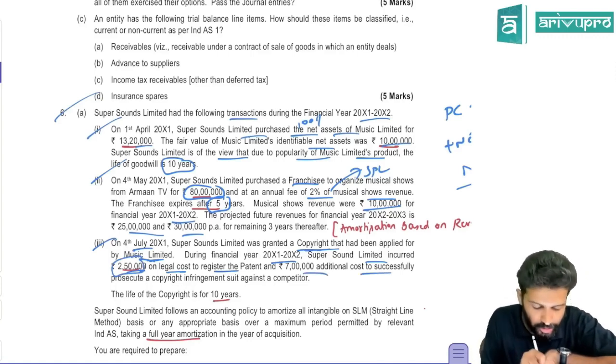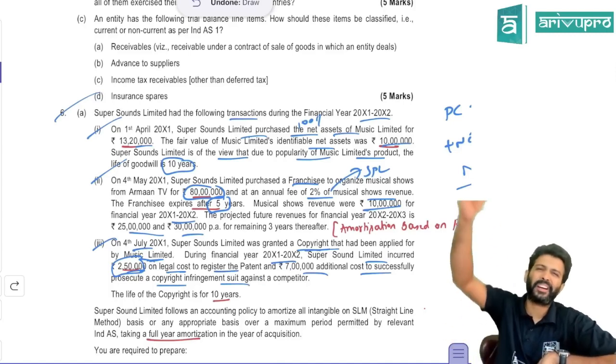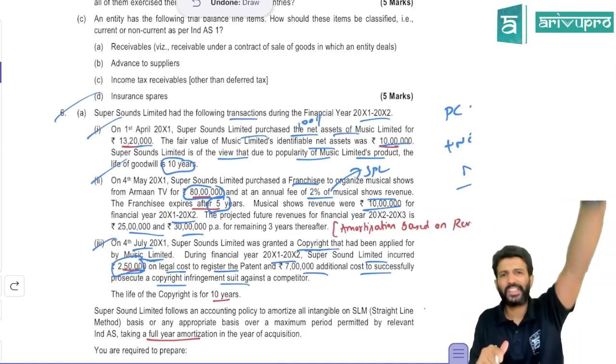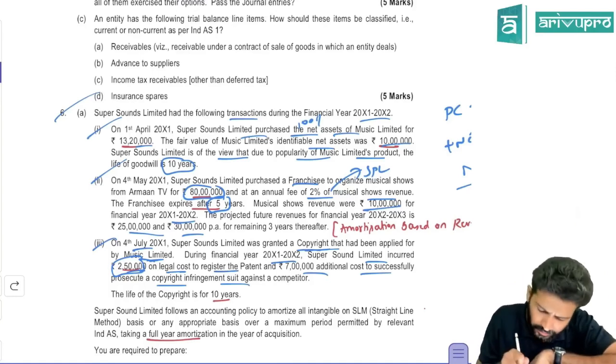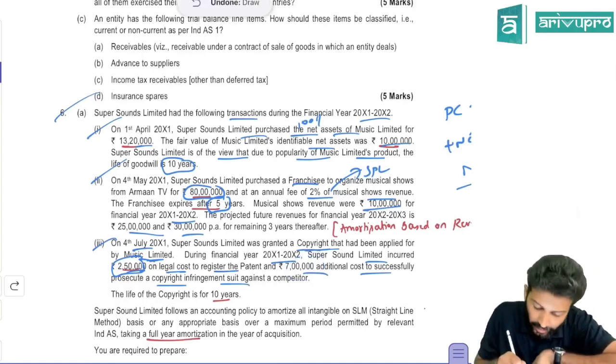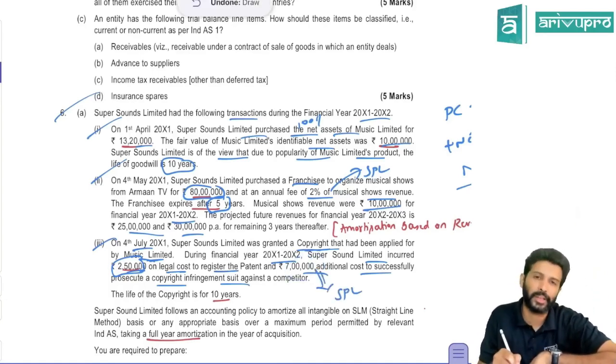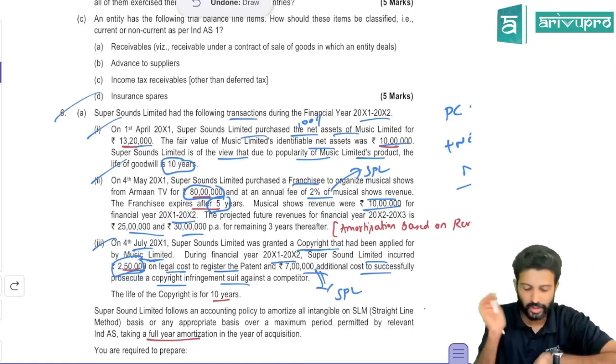7 lakh additional cost to successfully prosecute a copyright infringement suit against a competitor. Some competitor has filed a case against us. Obviously, case is going on in the court means we have to incur some lawyer and other fees. And fees they are saying is we have incurred 7 lakh. Can you capitalize this? No. This will go off to P&L. What about this 2,50,000? Yes, you can capitalize.